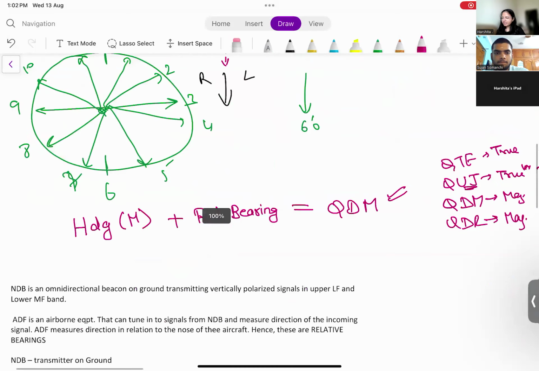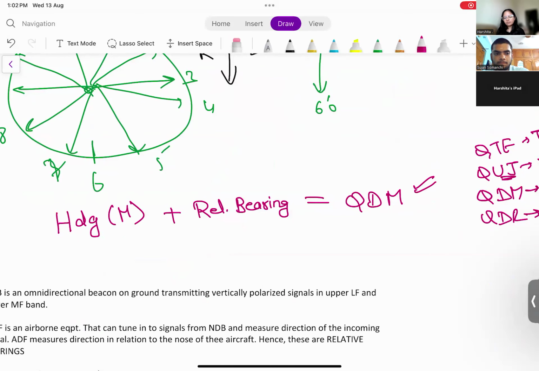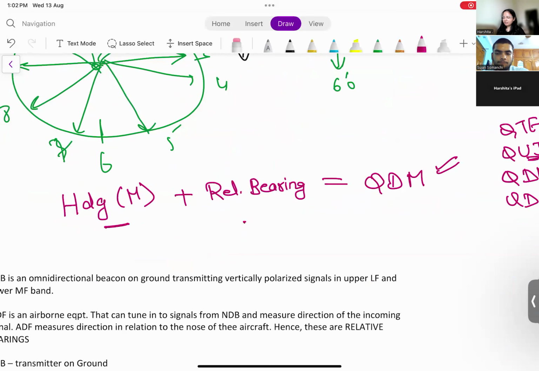What we need is QDM. Heading plus relative bearing gives you QDM. So what is QDM? Magnetic bearing towards the station. If you add heading and relative bearing, it tells you the direction where you should go in order to reach the station.